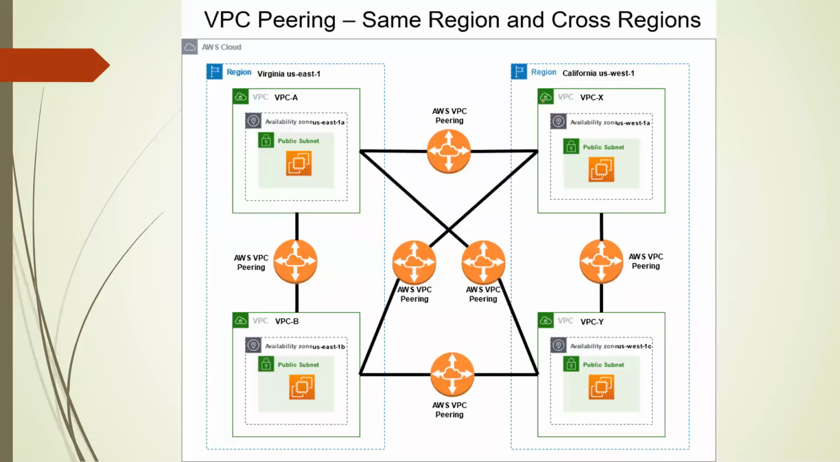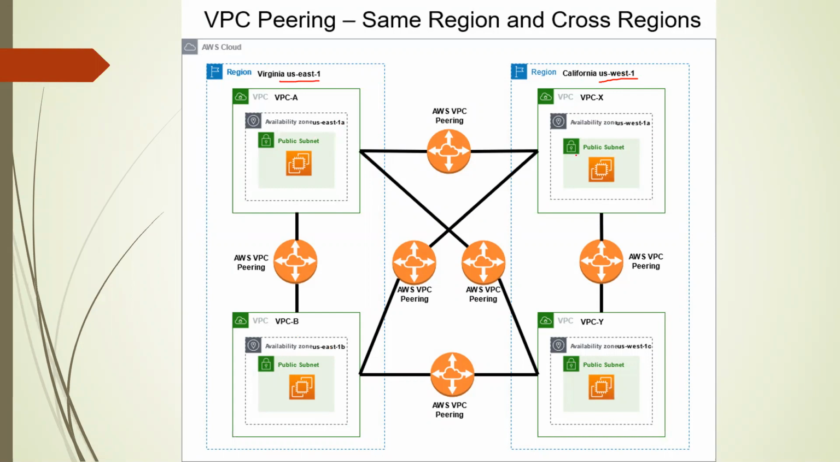In the cross region, we will do the peering between US East 1 and US West 1. So we need to create 6 peerings because we are using 4 VPCs, and there is a formula for calculating this. We will discuss it in detail in the POC section.